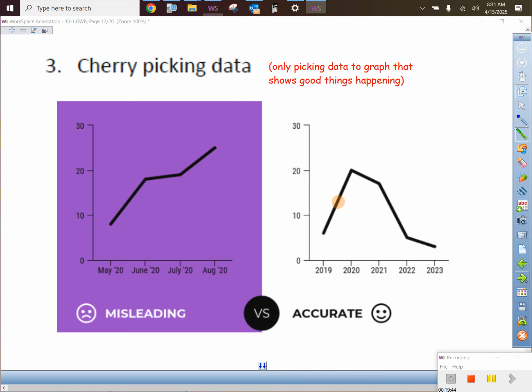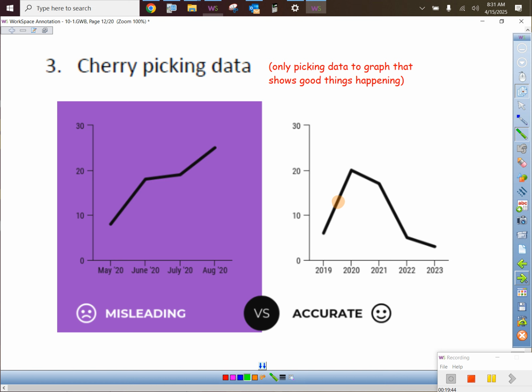So that's bad. The third thing is cherry picking the data. If you know anything about basketball, a cherry picker is somebody that doesn't run down to the other side of the court. They're not going to play defense. They're just going to stay down by their basket, and as soon as they get a rebound, you throw it down to them because they just stayed back there to get a basket. Cherry picking the data. And in parentheses, it's only picking data to graph that shows good things happening.